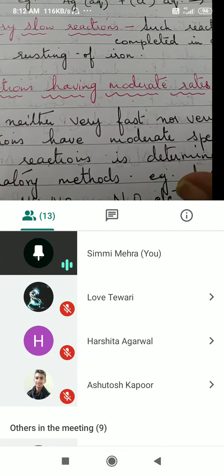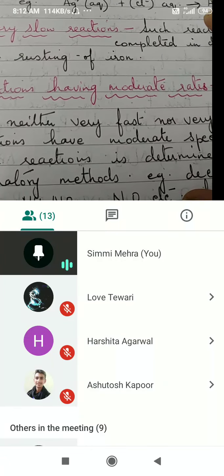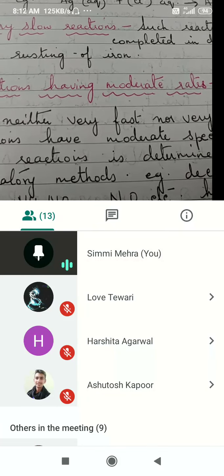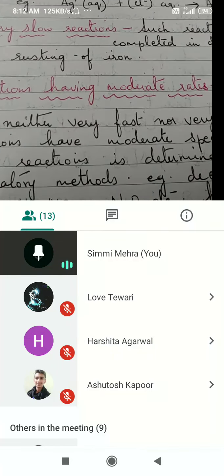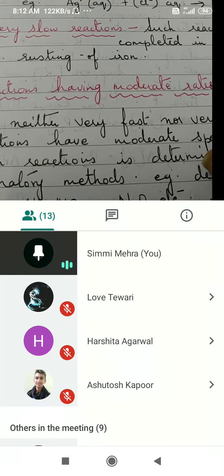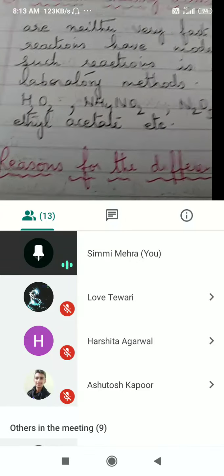How many molecules are taking part in the reaction in a given time and with given resources? That means a limited amount of money is with us. So how can we achieve our goal of producing a particular quantity of product by changing the reaction conditions? This is the scope of this particular chapter. That is why we are going to study them in detail.